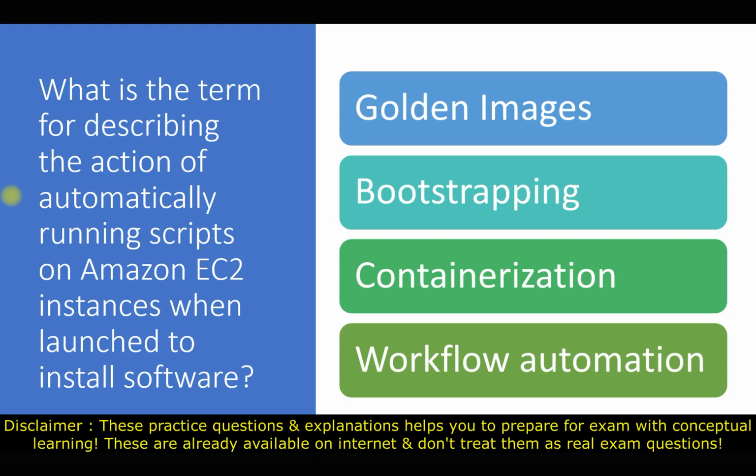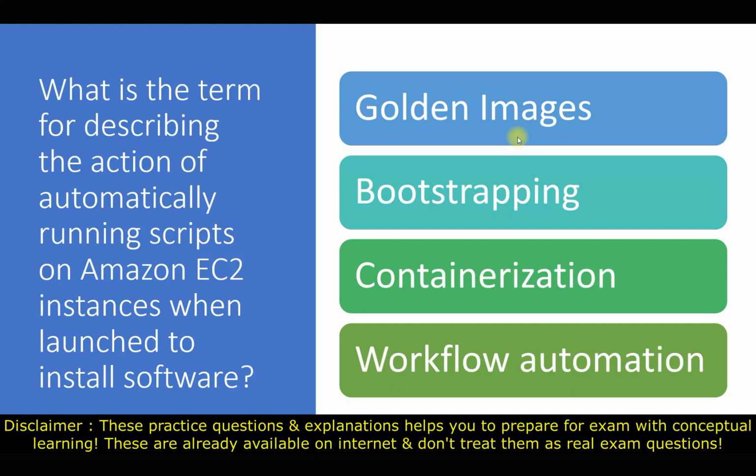If you have some knowledge related to development or running any script, then you know this question easily without learning the cloud itself. But here, in terms of Amazon EC2, we need to describe the action of automatically running scripts. The options we have are: golden images, bootstrapping, containerization, and workflow automation. So let's go through the options one by one.